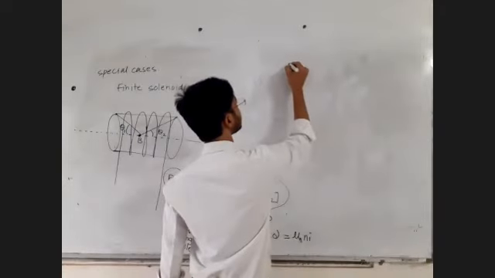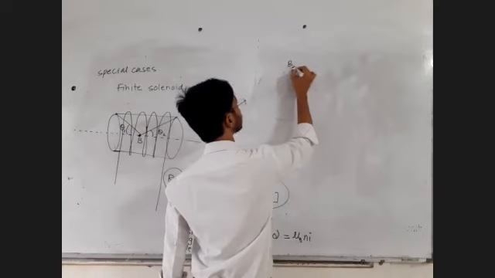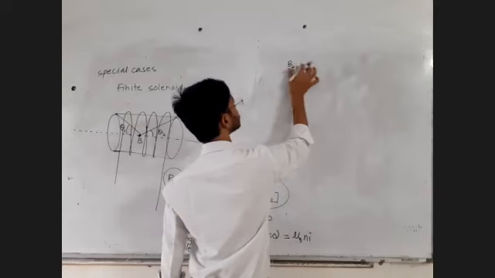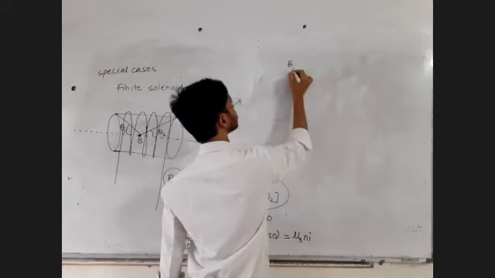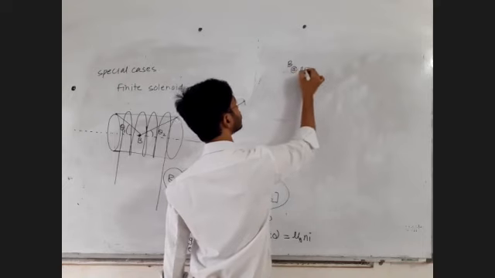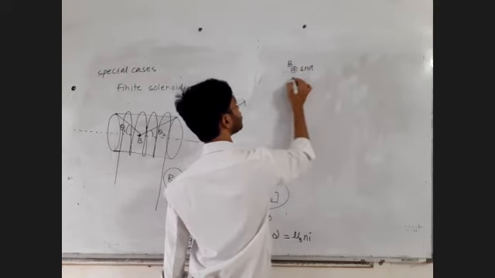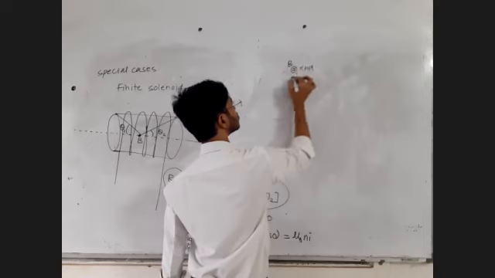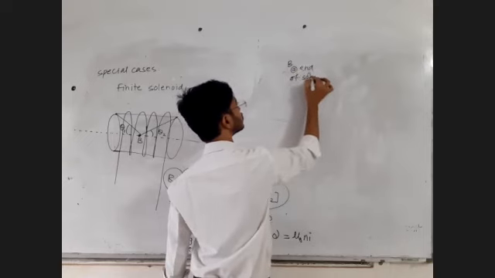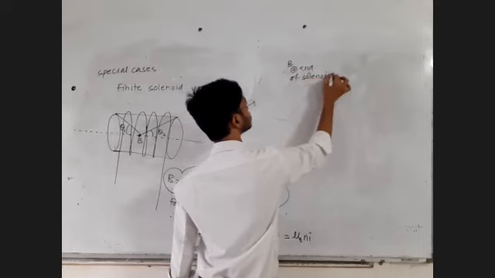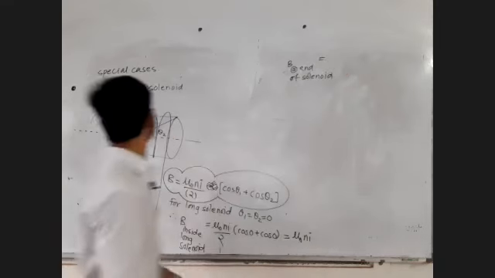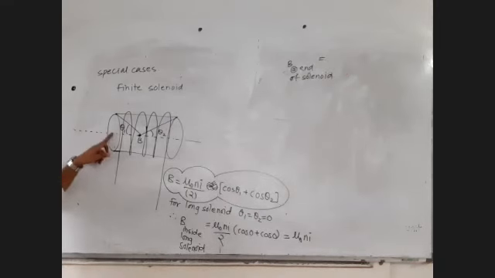Magnetic field at the end of the solenoid. If this point is at this end, then this theta 1 will be equal to what?